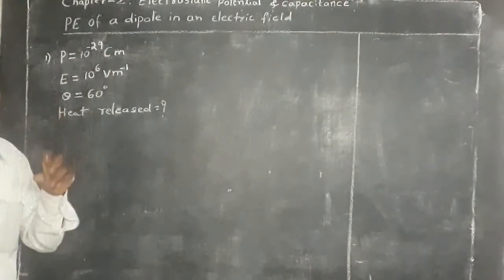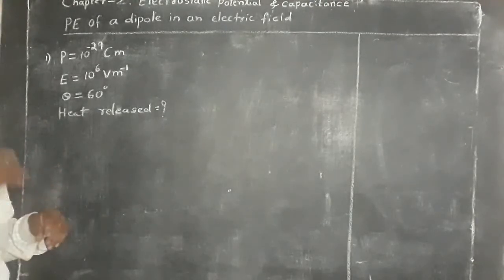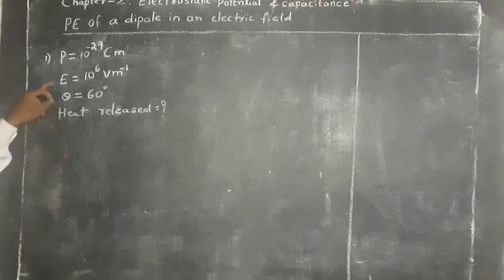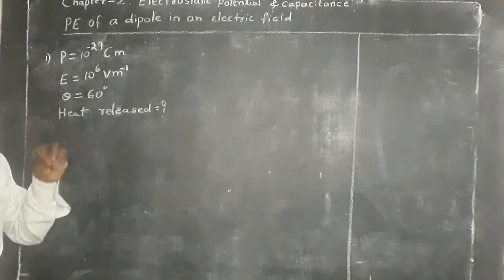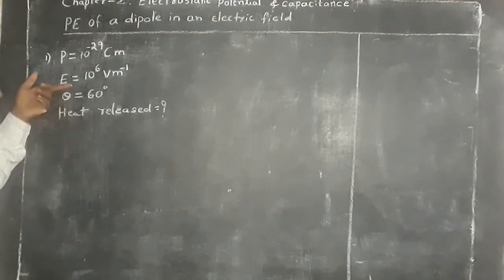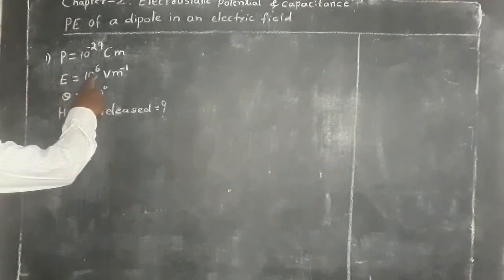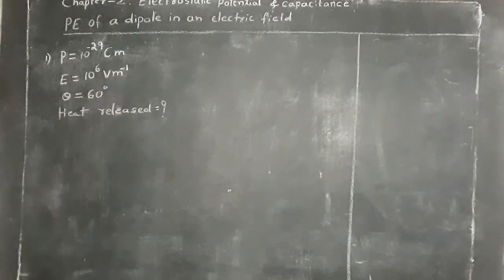A mole of a substance is polarized at very low temperature and in the presence of a very high electric field of 10 raised to 6 volt per meter.